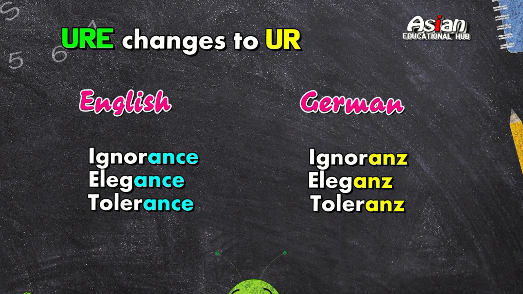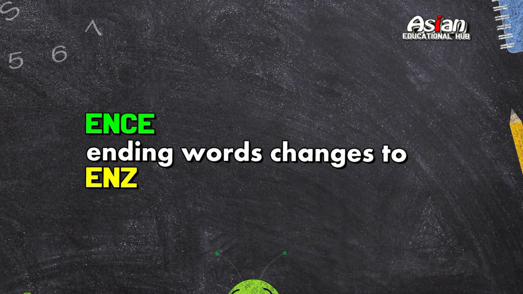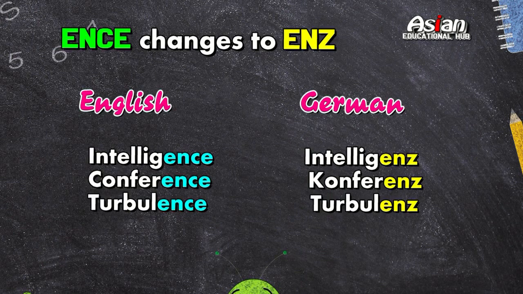Next type of words, ANCE ending words, and ANCE changes to ANZ. For example, in English ignorance, and in German Ignoranz. In English elegance, and in German Eleganz. In English tolerance, and in German Toleranz. The same way ENCE ending words, ENCE changes to ENZ. For example, intelligence, and in German it is Intelligenz. Conference, and in German it is Konferenz. Turbulence, and it is Turbulenz in German.